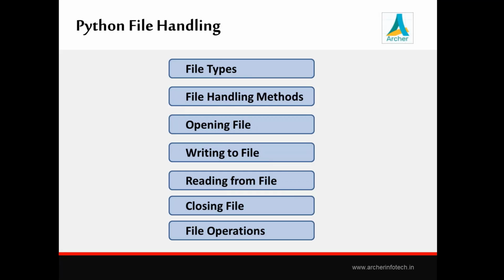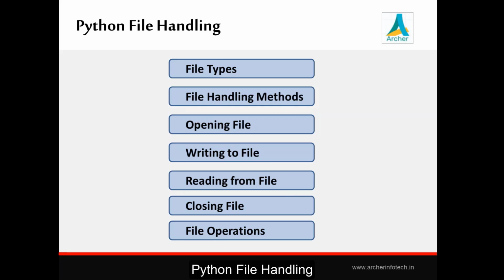Now we'll see one new topic, that is file handling. A file is a named location on the system storage which records data for later access. Now we all know about files, okay? Files are what we store on the hard disk. This is a PPT file that you are currently viewing. There are video files, there are text files, okay? So an important aspect of files is that they are mostly stored on your hard disk, so permanently stored.